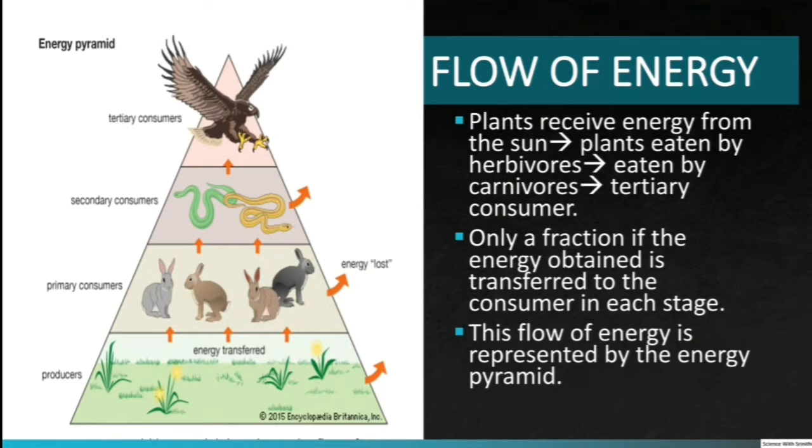When a herbivore eats a plant, only a fraction of this energy gets transferred to its body. The rest is lost. When a carnivore eats the herbivore, only a fraction of the energy obtained by the herbivore gets transferred to its body. The rest is lost. This way, flow of energy from producers to consumers involves energy losses at each stage. The flow of energy and the count in an ecosystem can be represented through an energy pyramid.